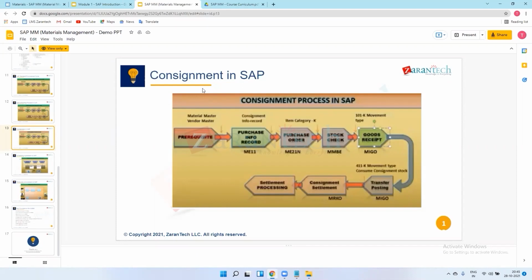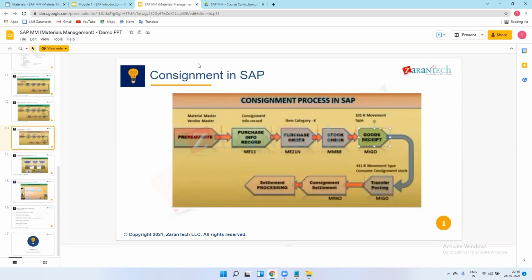So what I will do is ask the vendor to send all 100 tires in one go, and I will keep them in my storage locations. But at that time I will not do any payment processing for the vendor until they use it. Just on the invoice basis or PO basis, I will procure the material and store it in my company premises. Suppose we have 100 tires in our premises, but ownership is with the vendor only. It is in our premises.